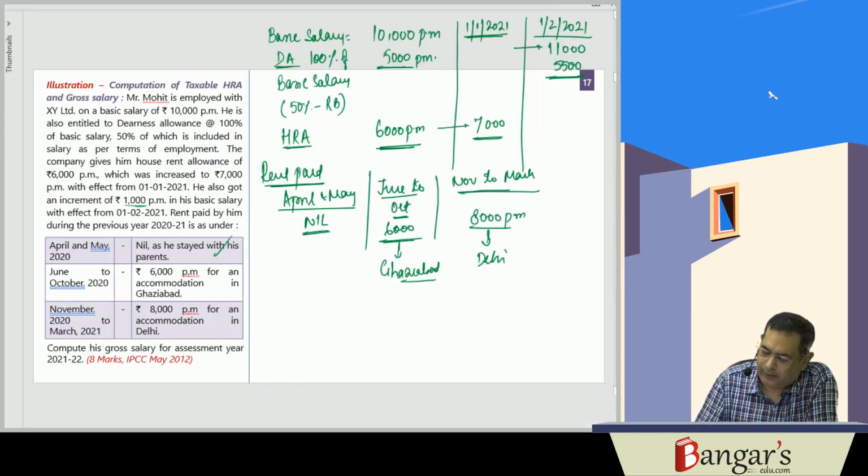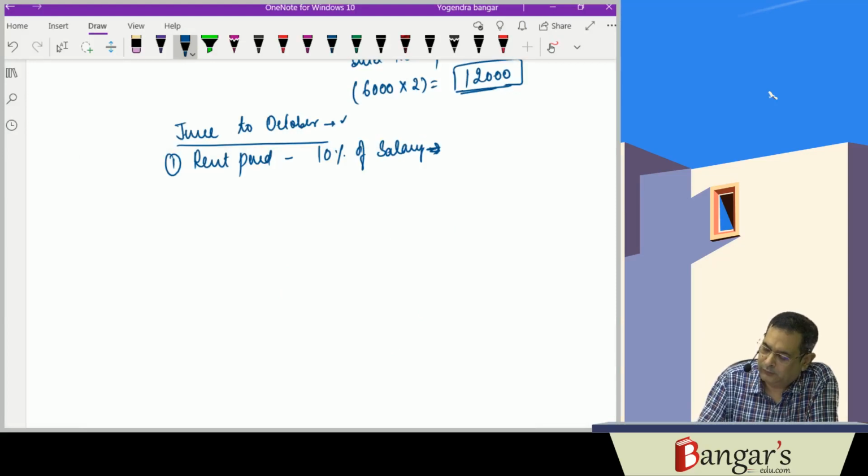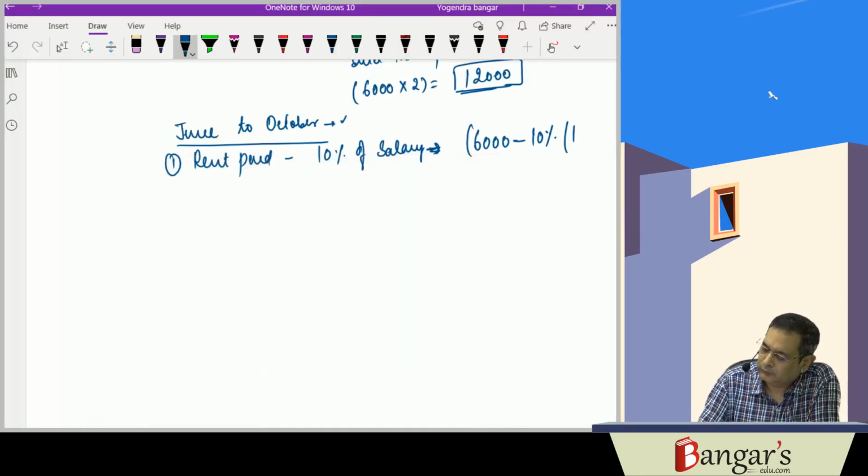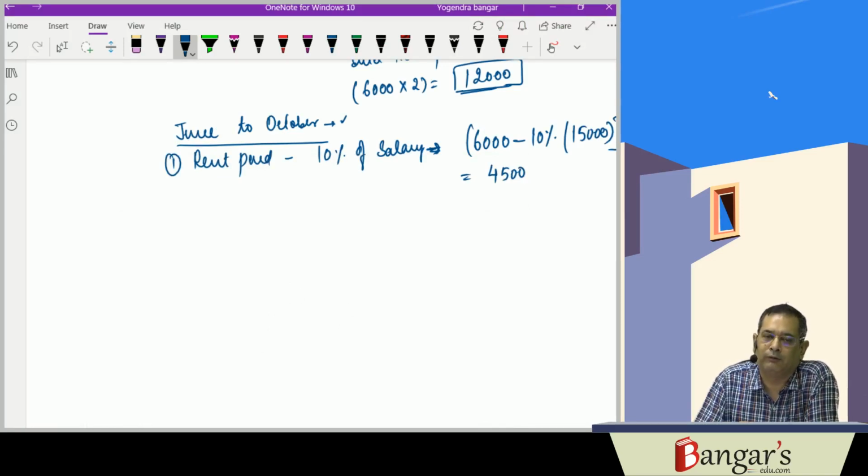They are paying rent of 6,000 rupees for 1 month we are computing. Minus 10% of salary, and salary here means basic salary plus DA to the extent it forms part of retirement benefits. That is 10,000 plus 5,000. 10% of 15,000 is 1,500. 6,000 minus 1,500 is 4,500.